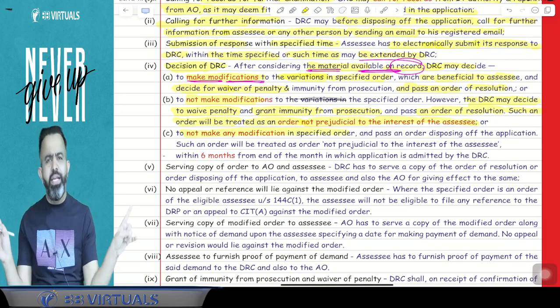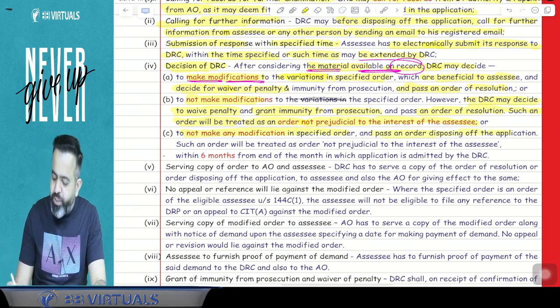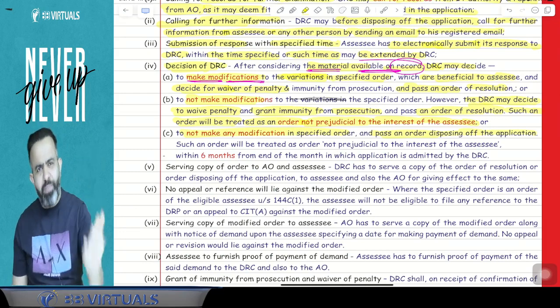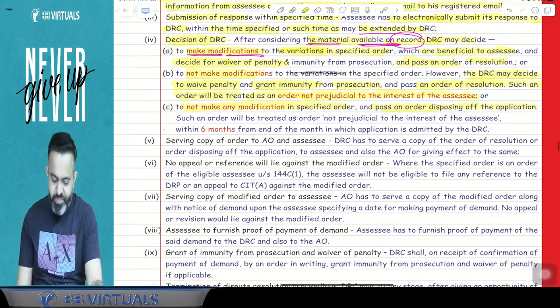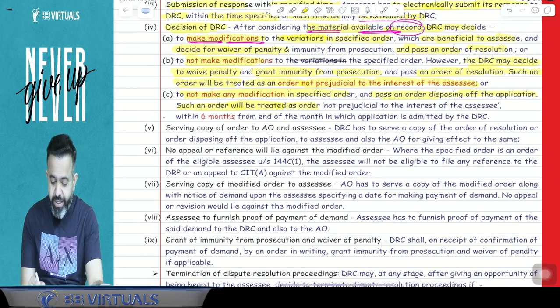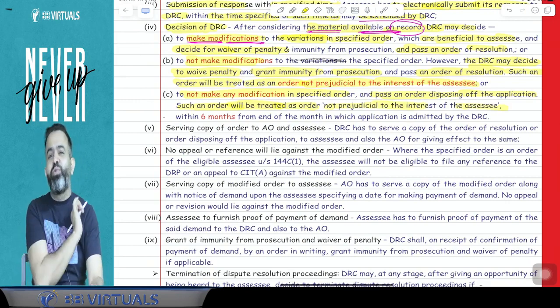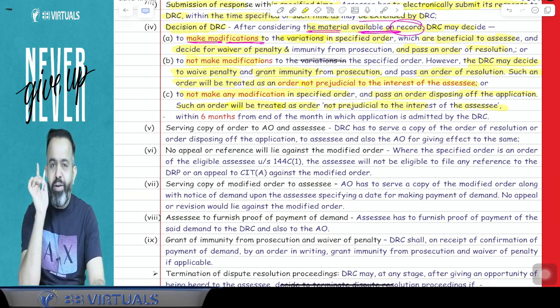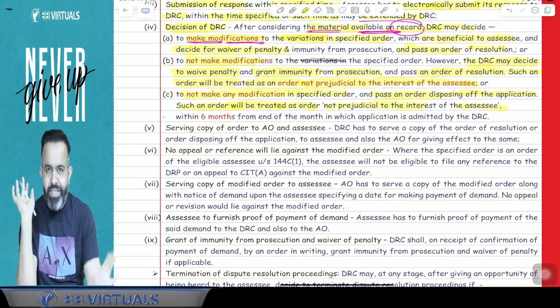And last is to not make any modification in the specified order. They will not change anything, and will pass an order disposing of the application, means they will directly just pass the order. They will not give you any immunity from penalty, they will not give you any immunity from prosecution, and they will not reduce the income either. Such an order will be treated as not prejudicial to the interest of the assessee. That order will also not be treated as harmful for the assessee.